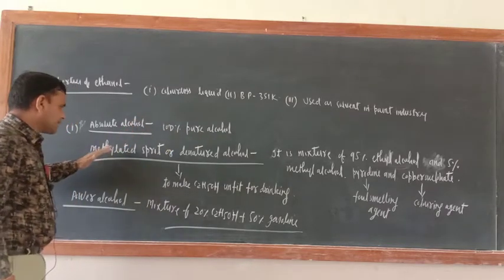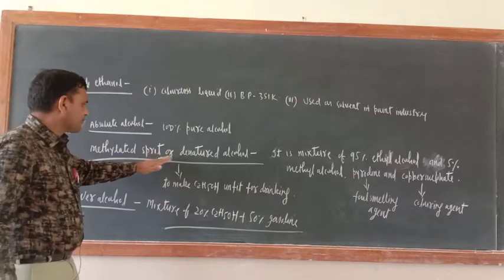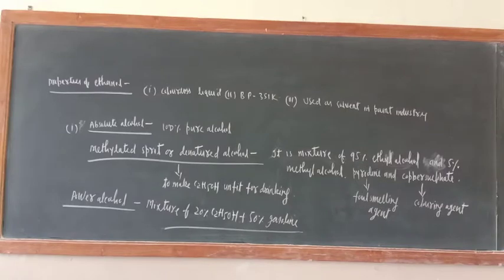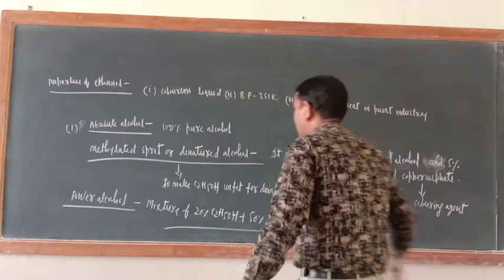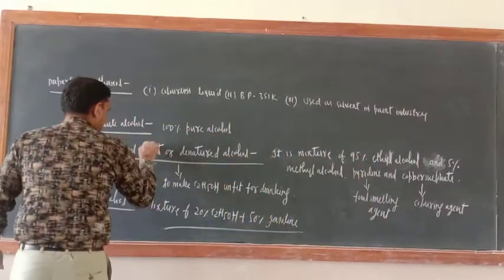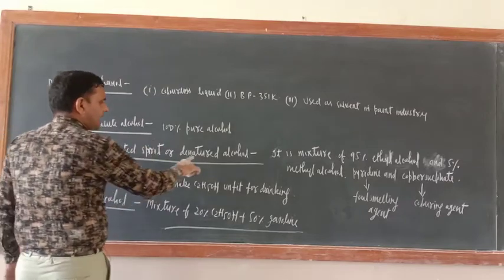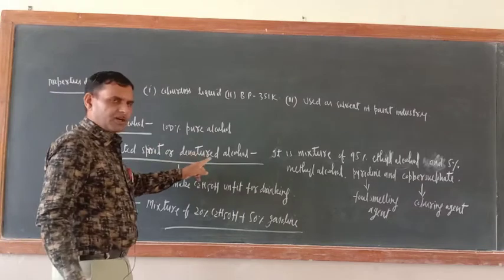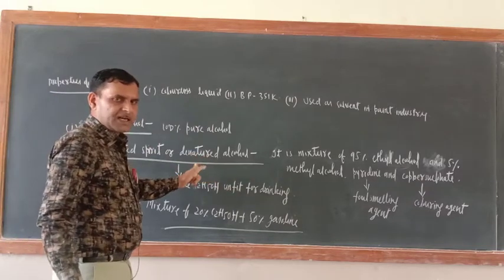The next word is methylated spirit, which is also known as denatured alcohol. What is denatured alcohol or methylated spirit?